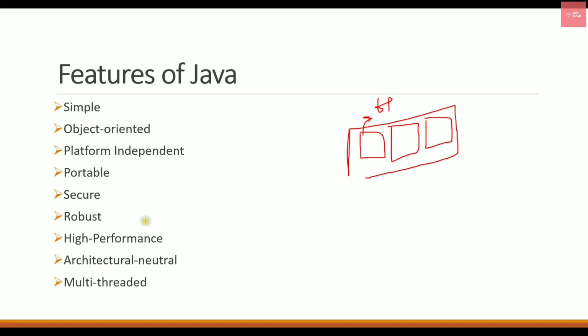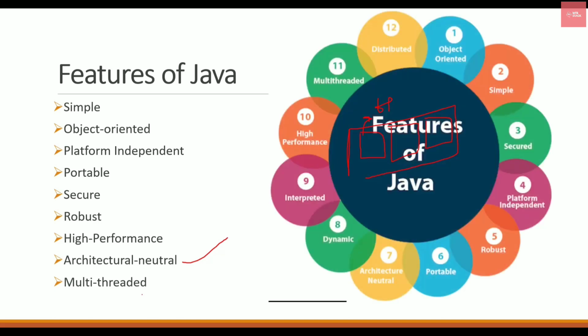And also it is architecture neutral because as we know, the code can be run on any kind of machines. It can run on desktop, on mobiles, any kind of architecture. So these were the main features that you need to know about Java.